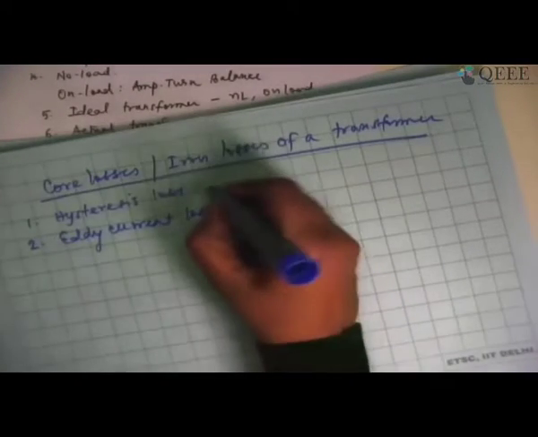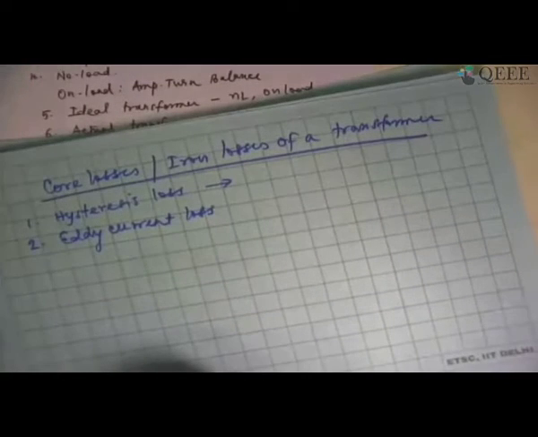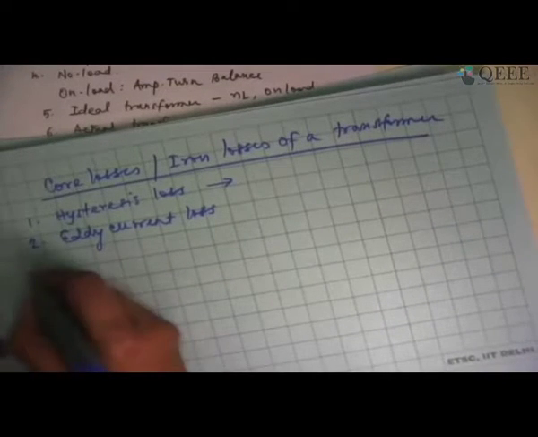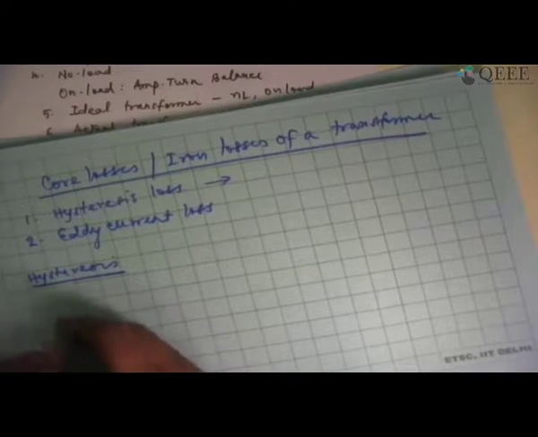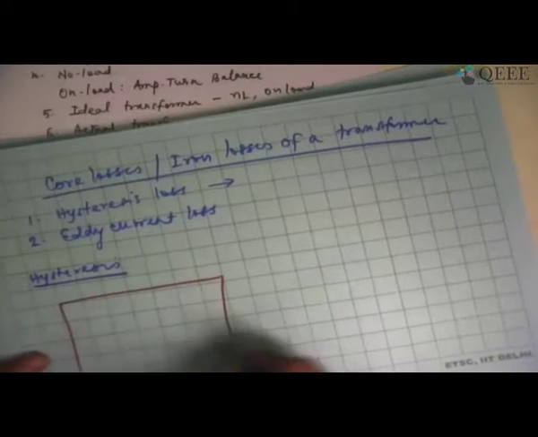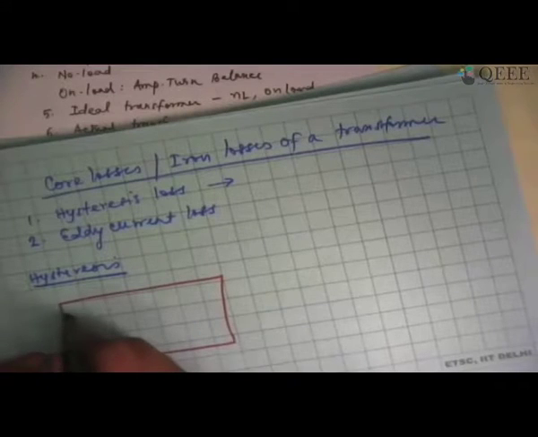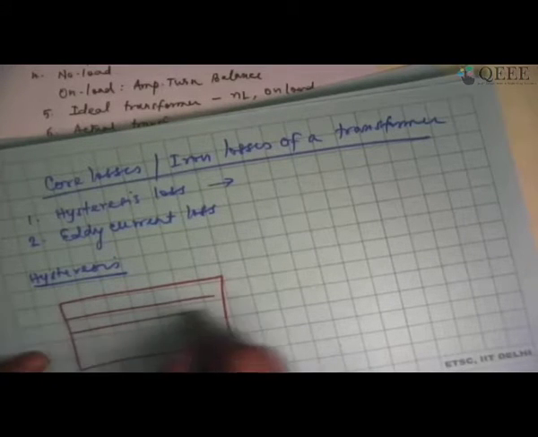Let us first of all try to look at what is hysteresis loss. Let's see what we mean by hysteresis. The property of hysteresis, let us try to examine. In the case of a ferromagnetic core, if I take a piece of iron, it will have several magnetic domains within itself.